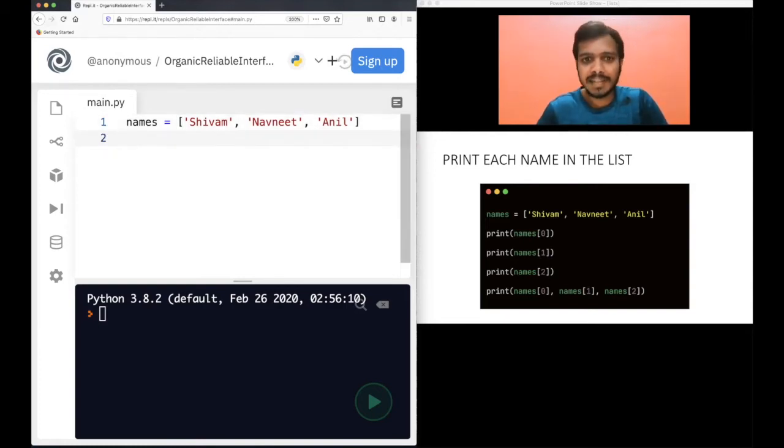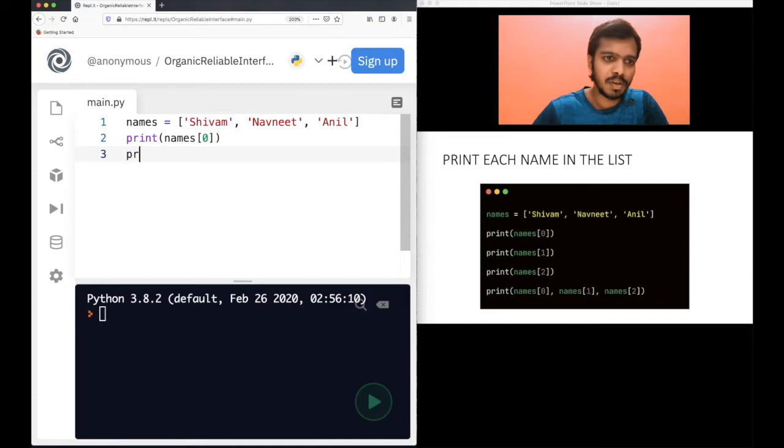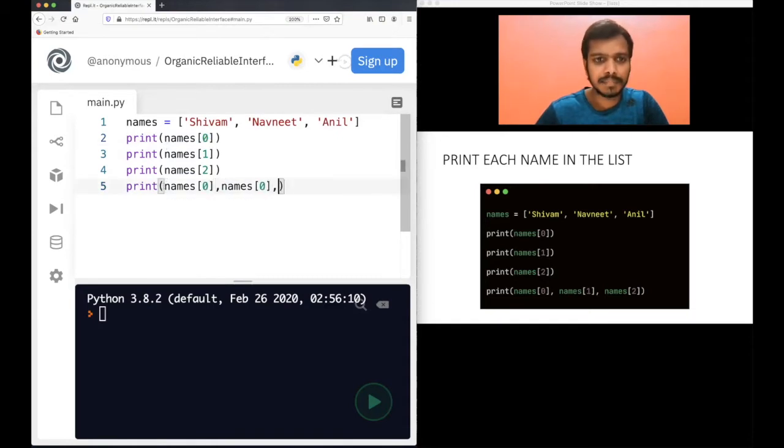Now, how do you print the three names here? If you have watched my previous video, one way is simply to write a print statement and write names[0]. I want to print all the three names, so let me copy that and write it three times. This is index one, this is index two. Now, another way is just to write print and all the names directly. This is also another way.